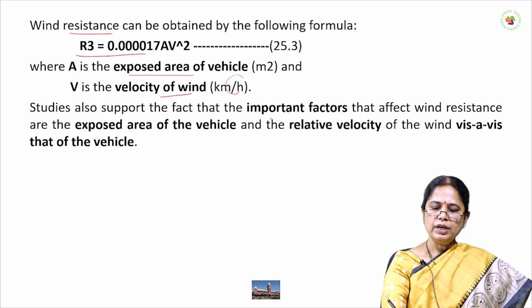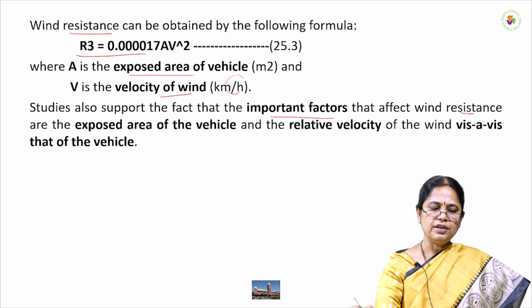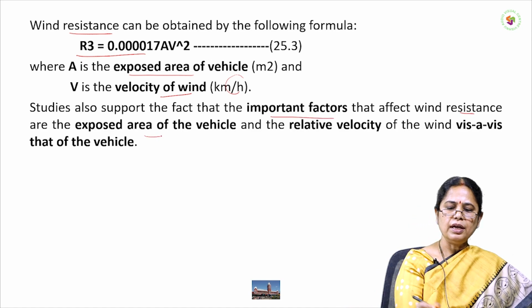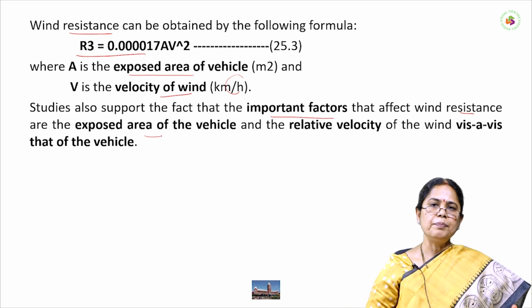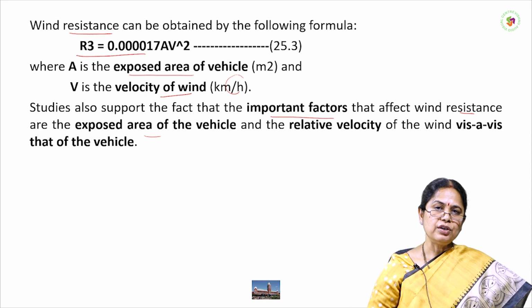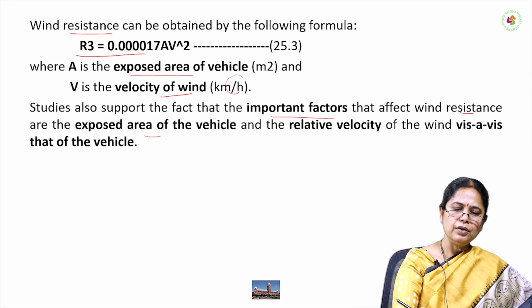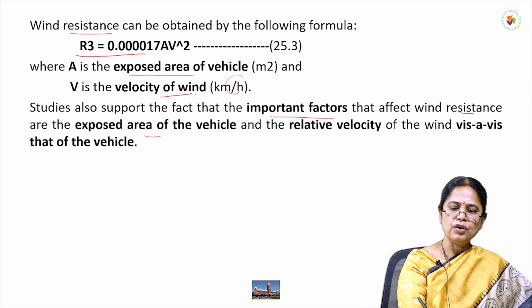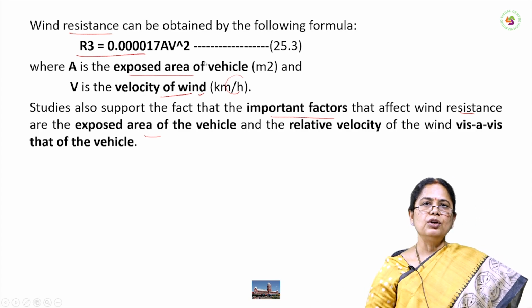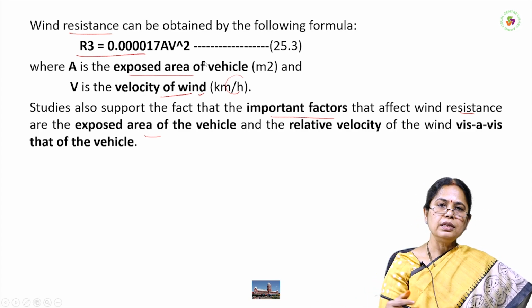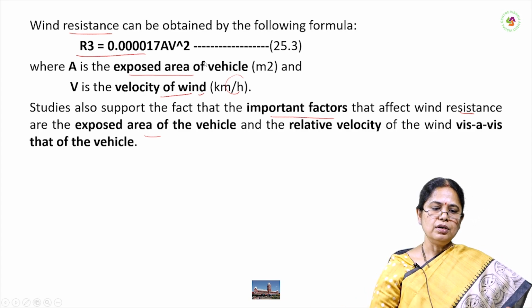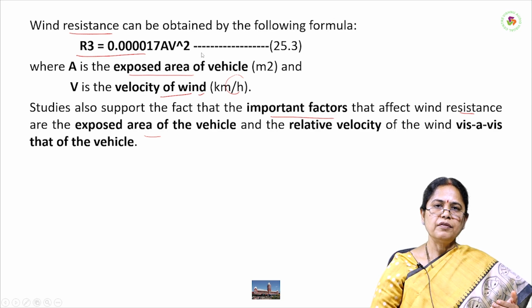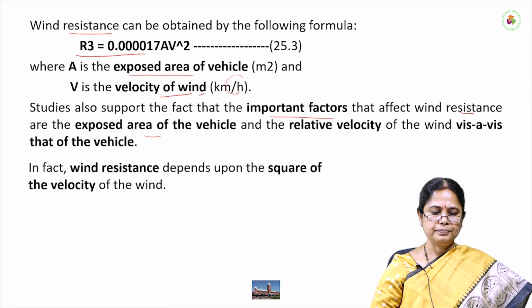There are some more important factors that affect wind resistance other than the exposed area. It also depends on W, the weight of the vehicle, and the speed of the train. Earlier V was the velocity of the wind in kilometer per hour. Here in this case we consider the velocity of the train and weight of the vehicle.